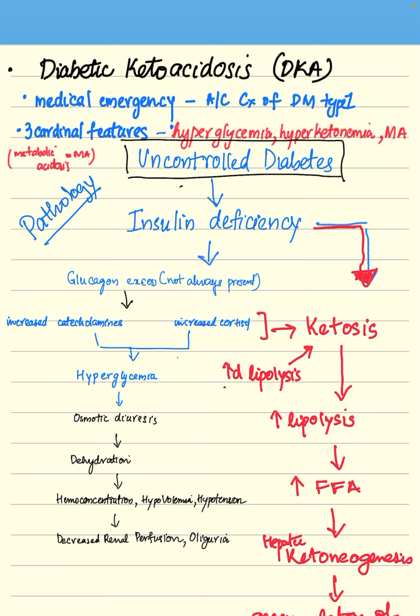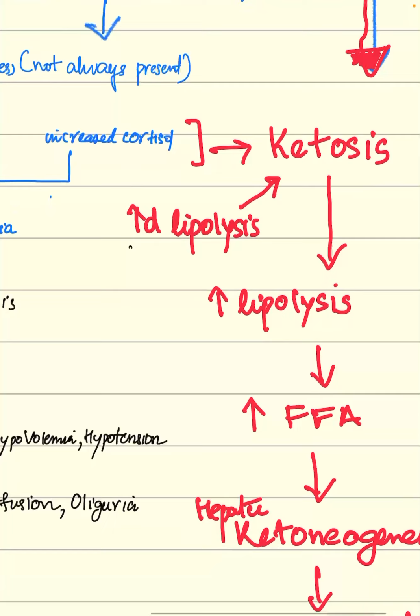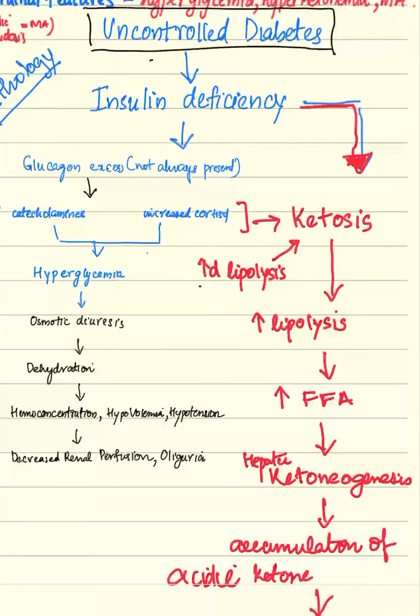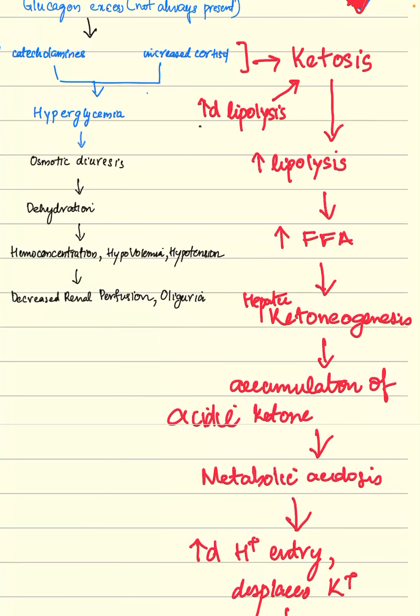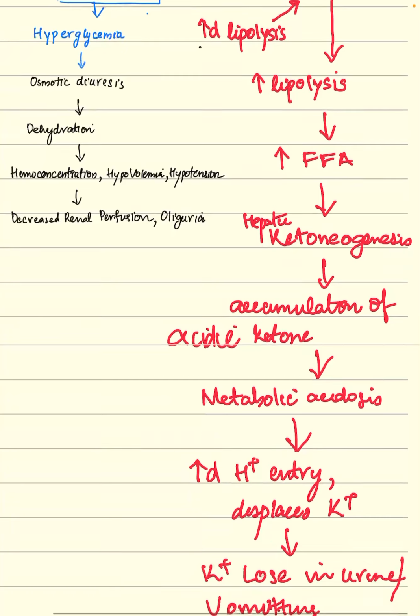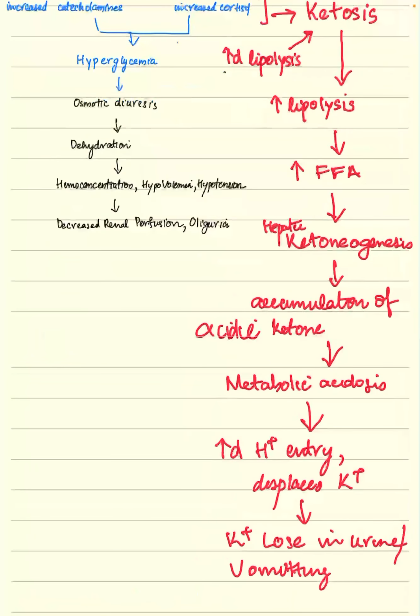At the same time, this insulin deficiency can cause ketosis, along with the increased catecholamines and cortisol. Also, increased lipolysis, as we have seen earlier, will cause ketosis. This increased lipolysis leads to an increase in free fatty acids in the body. This will lead to formation of new ketones in the liver, that is, hepatic ketogenesis. As a result, there is accumulation of acidic ketones and there is metabolic acidosis.